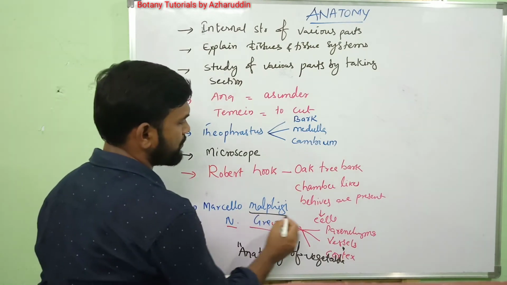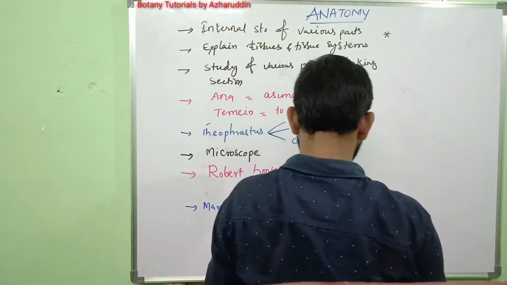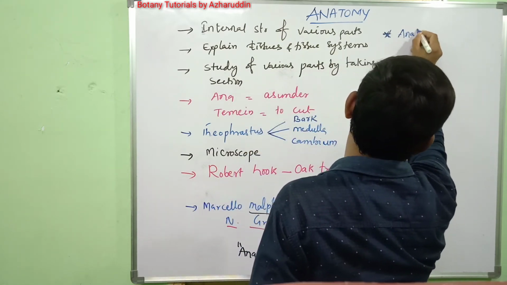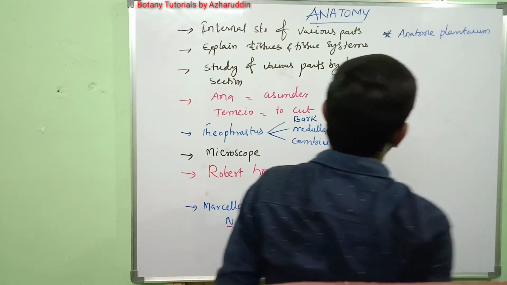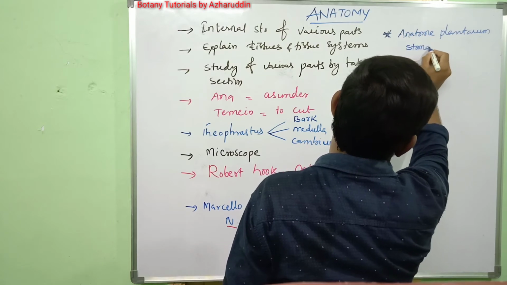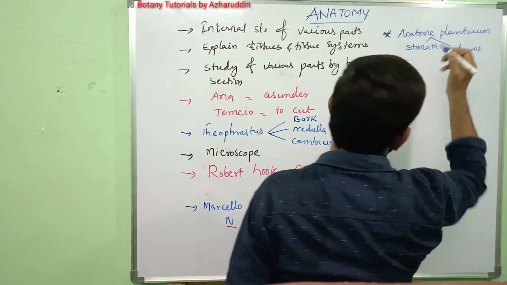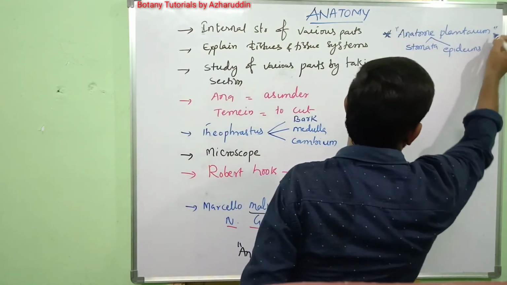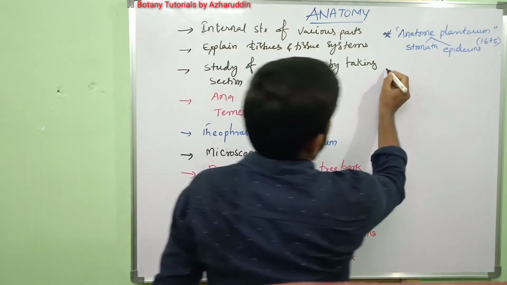Later, Marcello Malpighi wrote a book named Anatome Plantarum. In this book, he used the terms stomata and epidermis. This book was published in the year 1675.